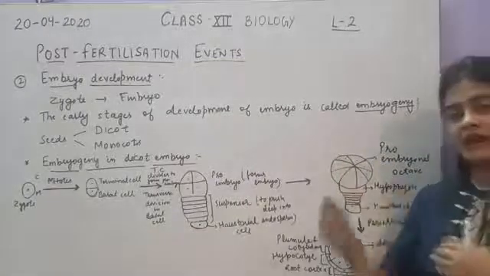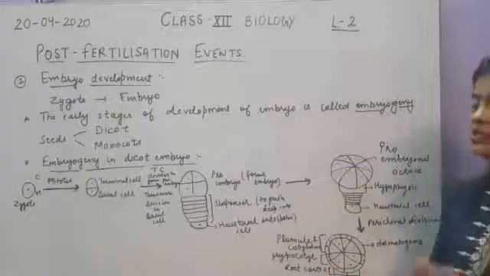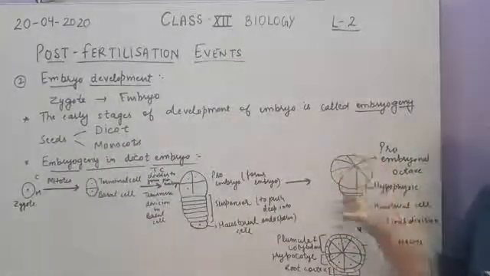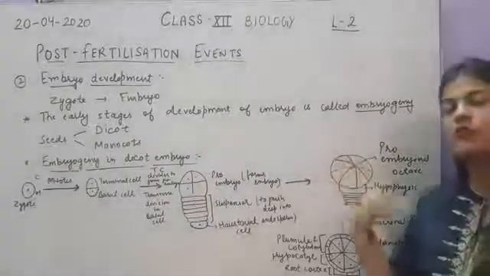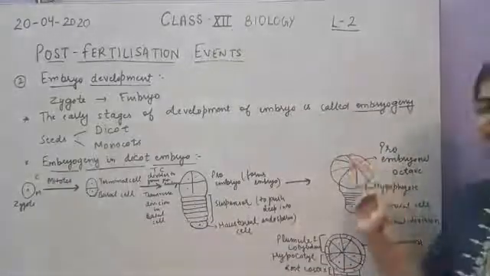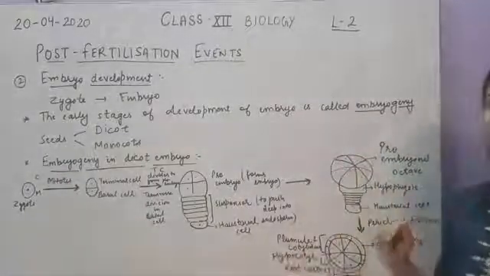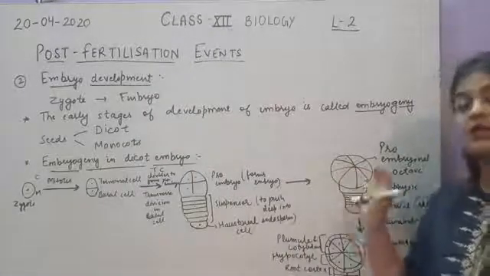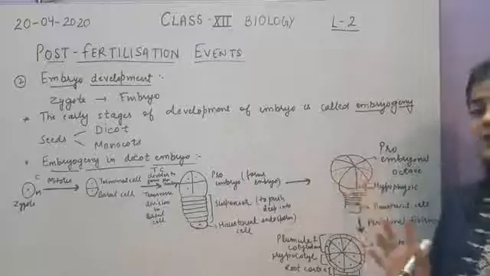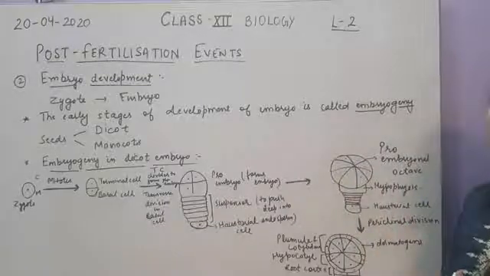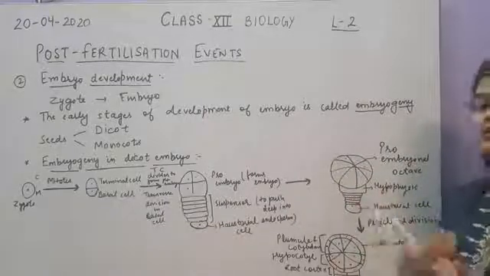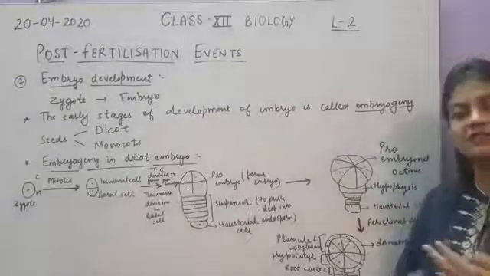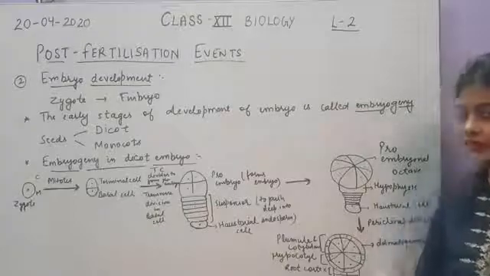Some of the cells are at the back side which are not visible to us, but I have shown you like this because we will see which cell is going to form which part and what further changes are going to take place in these 8 cells. That is why I am showing you here, but it is not the actual image, it is just an imaginary image that the 8 cells are present in front, but some of the cells are present at the back side which are not visible because they are present in all the three-dimensional planes.